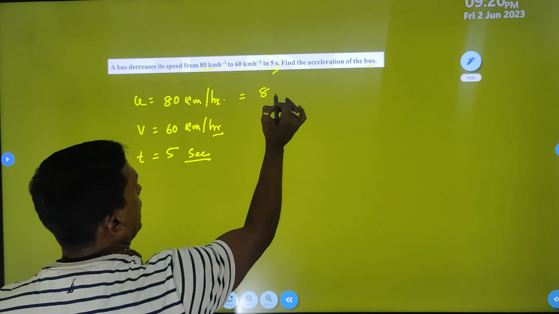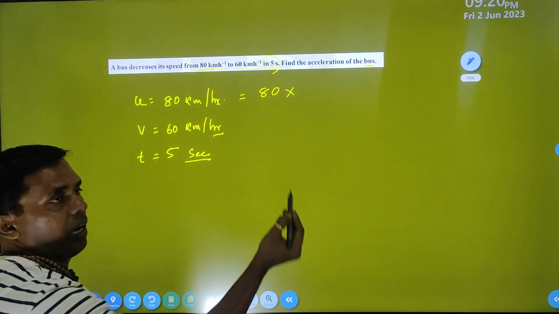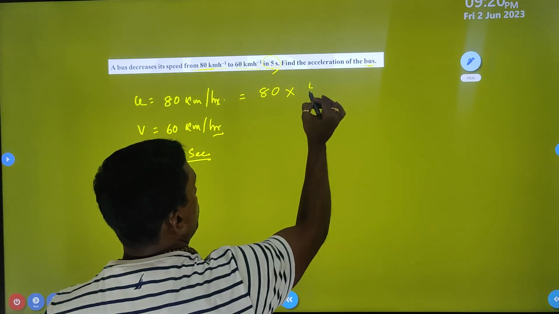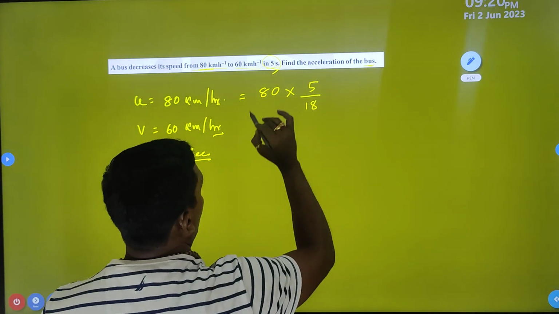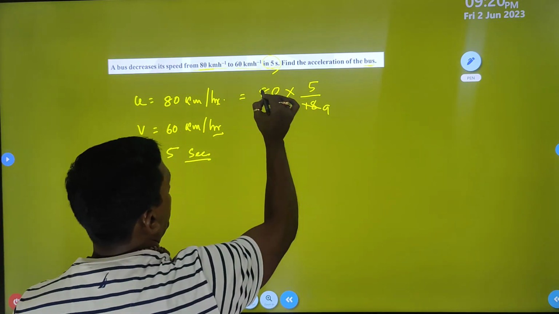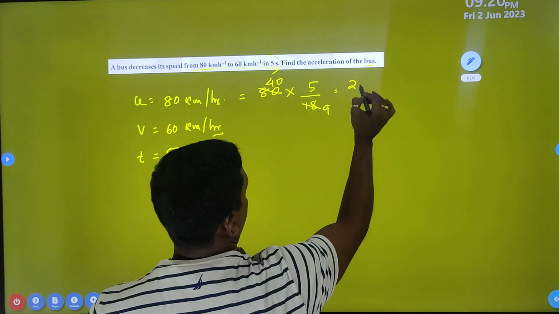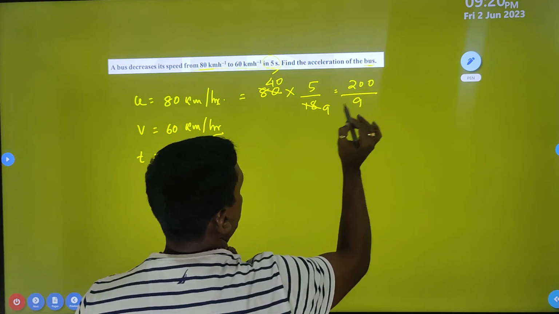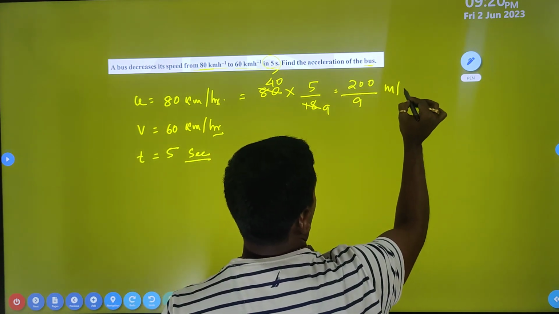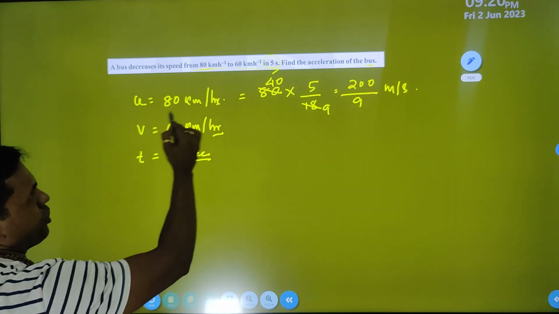Simply I can say 80. In the lectures we told that if 80 km per hour, if you convert, then you just multiply 5 by 18. Okay, so 18 if you reduce, that is 9 and 2 it is 40. So 40 into 5, that is 200 by 9. That means this is meter per second. आ गया मीटर पर सेकंड में. ये initial velocity.